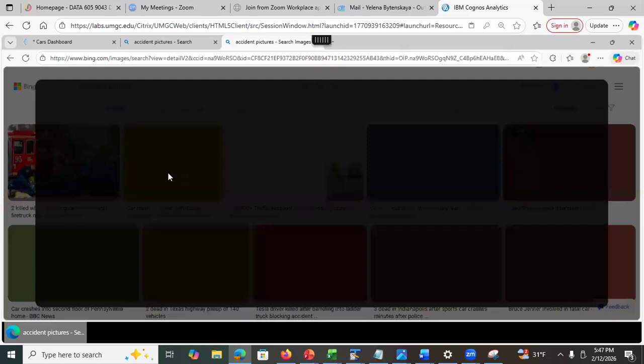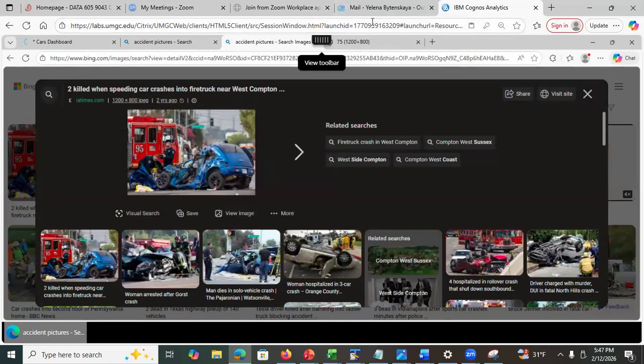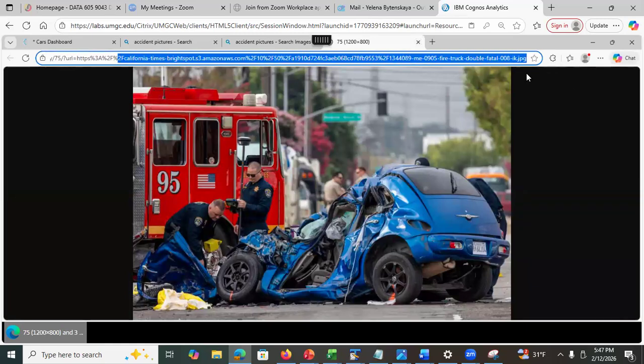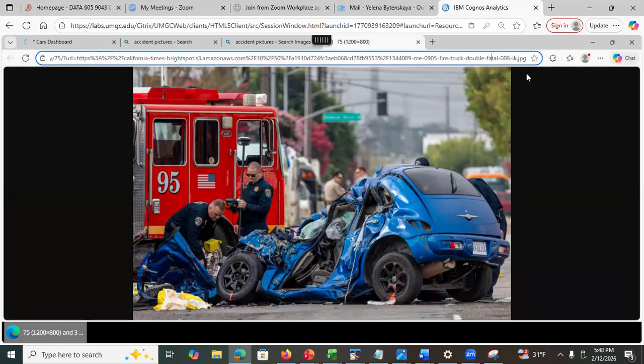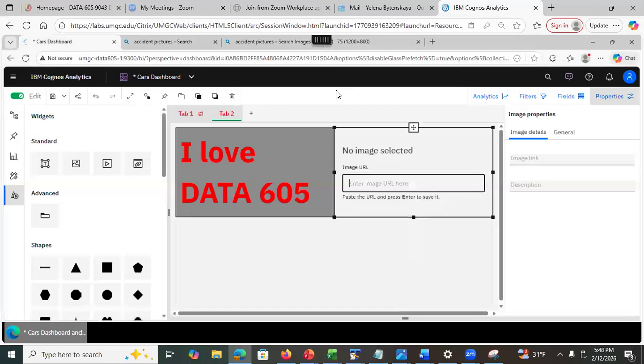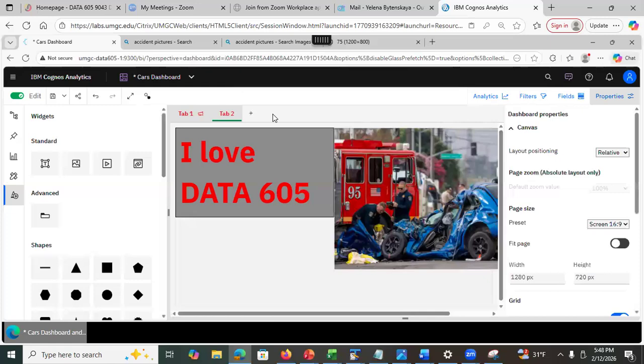You click on this image, right? And then you're gonna do this, open image in a new tab, and it's supposed to show you the image URL. Sometimes it does, sometimes it, oh yeah, it does. See this? This thing here ends with JPG. See this? It shows you the image URL. You go Control A, Control C, right? And now you're gonna go in here, and you're gonna paste this URL. Enter, and see now it shows the image. So each browser is different, but this is Chrome.